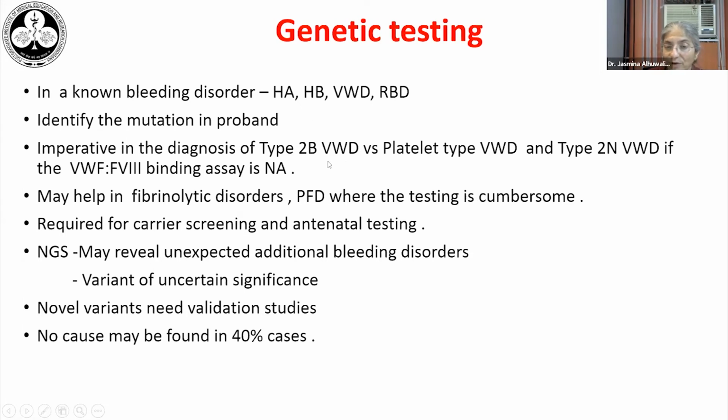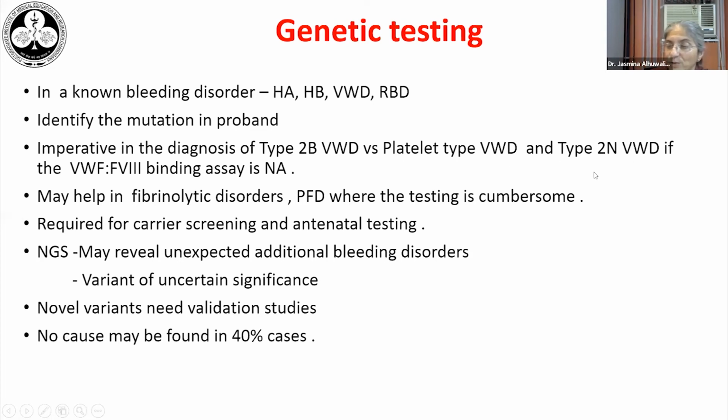One of them is type 2B von Willebrand disease, because the RIPA test, which is used to identify this, may produce the same results in a phenotypically similar disorder, the platelet type von Willebrand disease. So to distinguish between the two of them is important because the treatment is different. One needs to confirm by genetic testing.